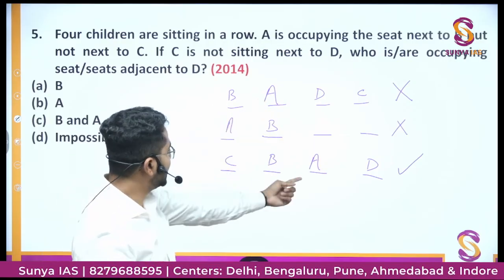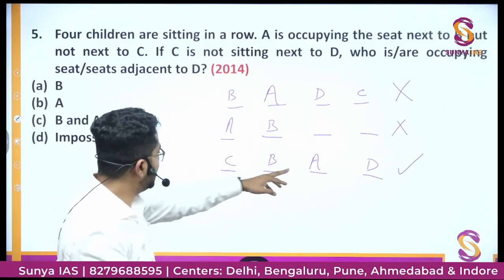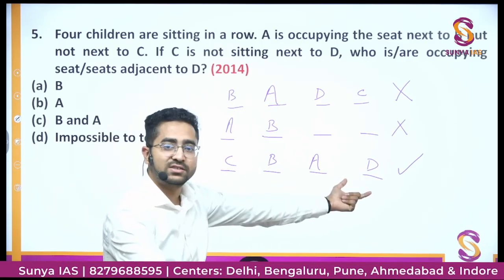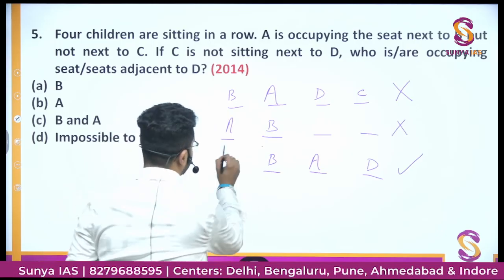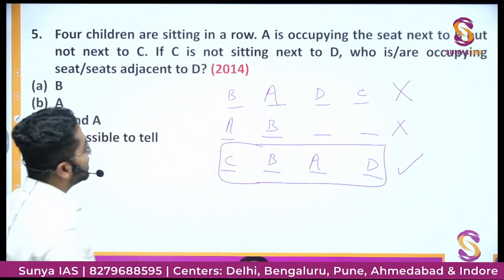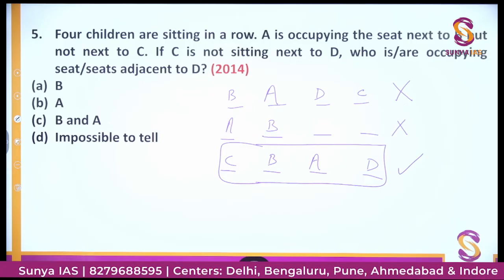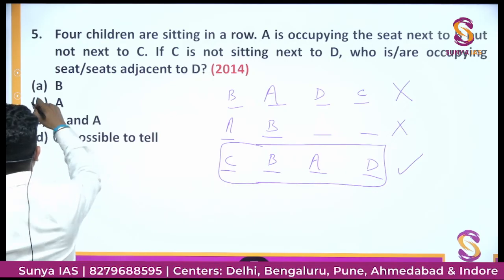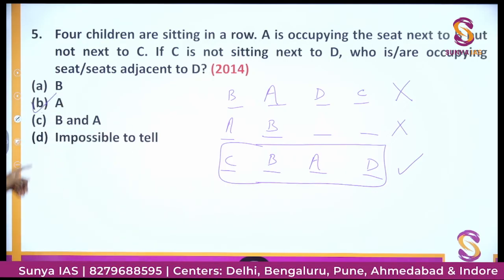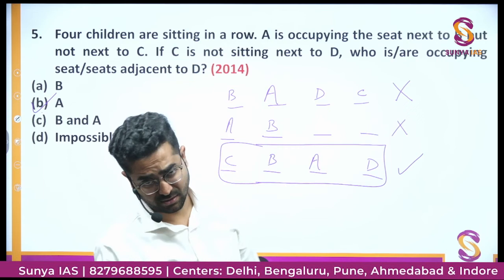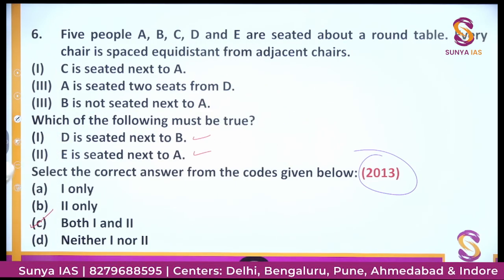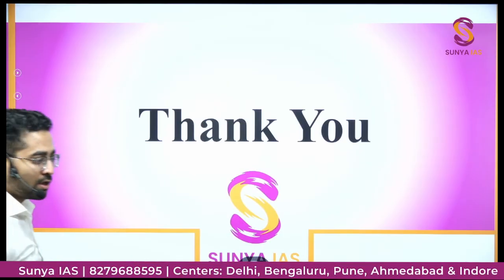A is occupying the seat next to B, yes, correct. But not next to C, yes, it is not next to C. And C is not sitting next to D, so C is also not sitting next to D. So this is the correct possibility. So what are they asking? Who is occupying the seat adjacent to D? So D के adjacent कौन सा है? A. So the correct option would be option B, that is A is occupying the seat adjacent to D. ठीक है? This question we have already done. This was asked in the same 2013 and 2016. Okay.